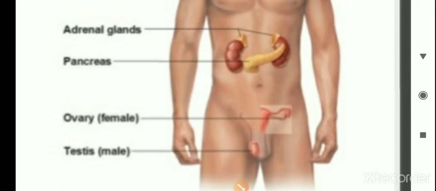The major function of these organs is reproduction. Even though these are reproductive organs, they also secrete hormones. That's why we study them in the endocrine system, as part of the endocrine glands.